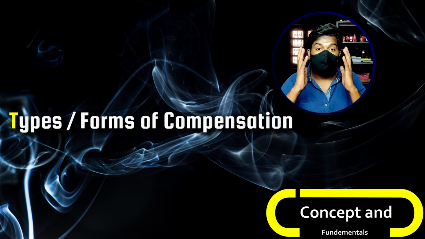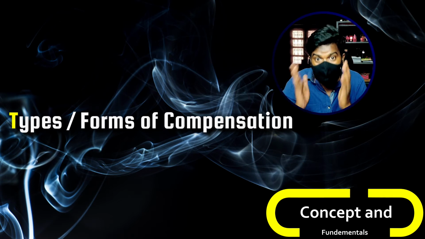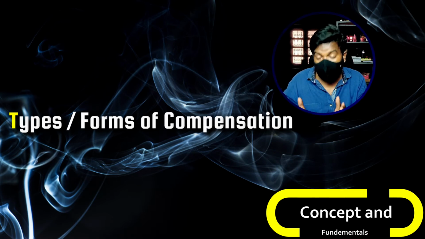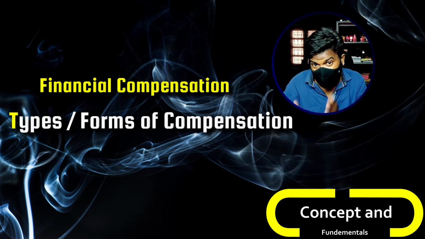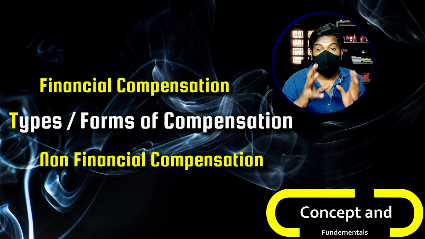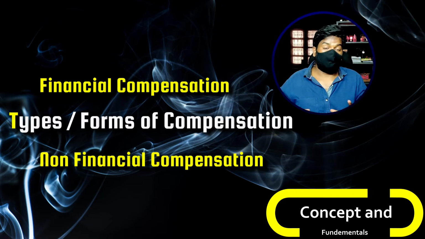The first type or form of compensation is called financial compensation, and the second is called non-financial compensation.